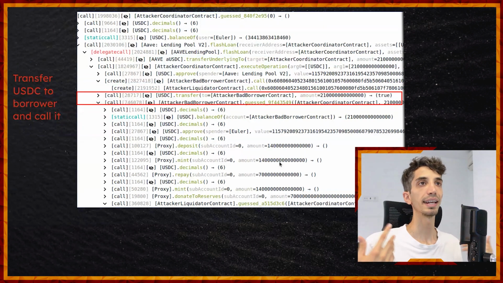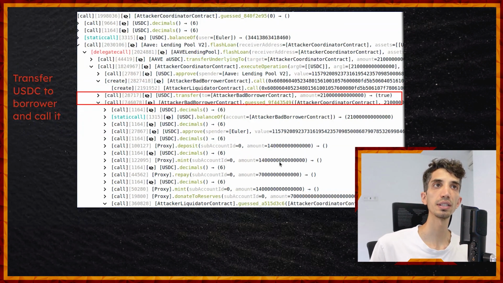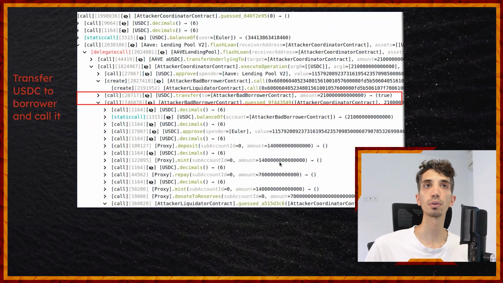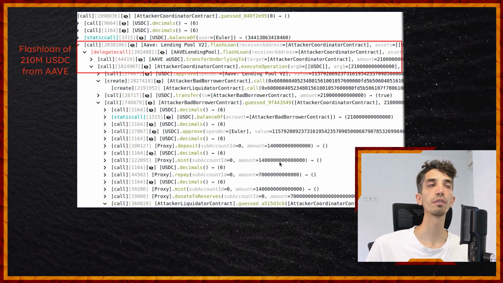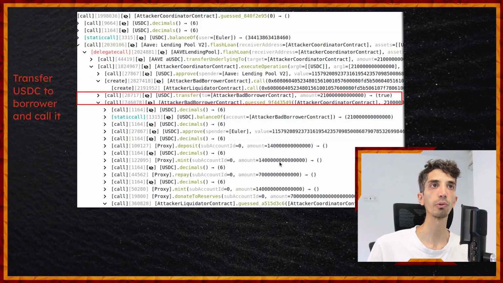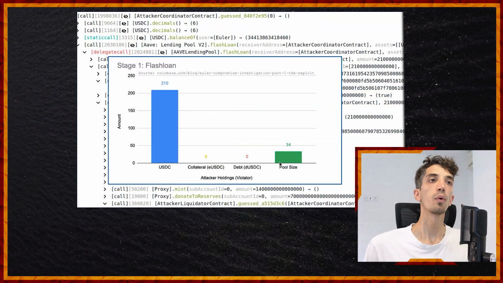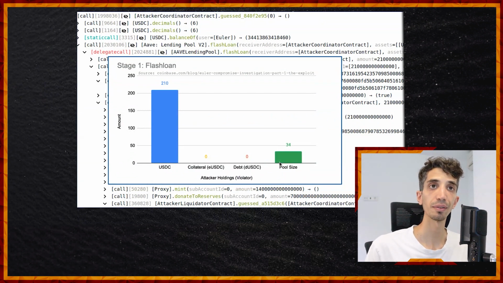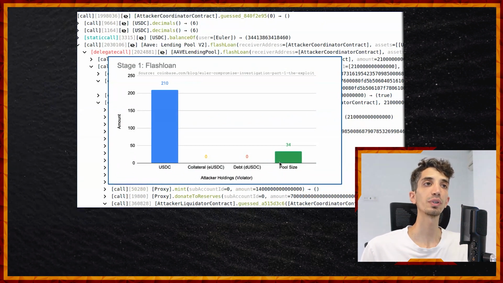So the next step is transferring all USDC. You can see this transfer call on the USDC contract to the borrower. Okay, so it's moving all of these flash loan assets to the borrower. It calls the borrower, passing execution control to the borrower. Once that's done, what we are seeing now is, remember, this diagram comes from the blog post I showed you before, that all USDC of this flash loan is in control of the attacker right now, okay?